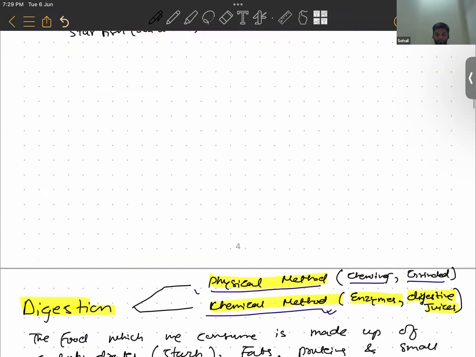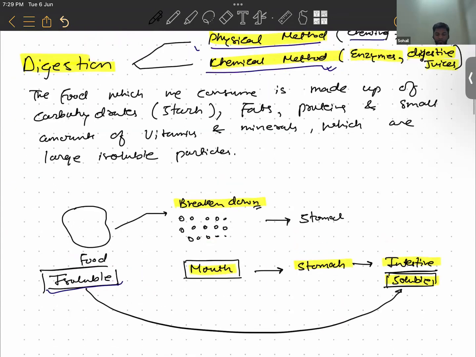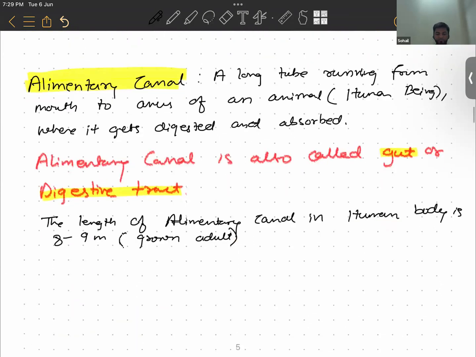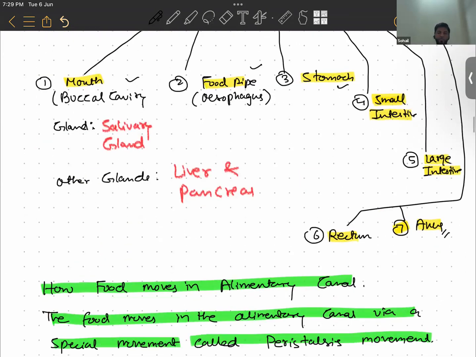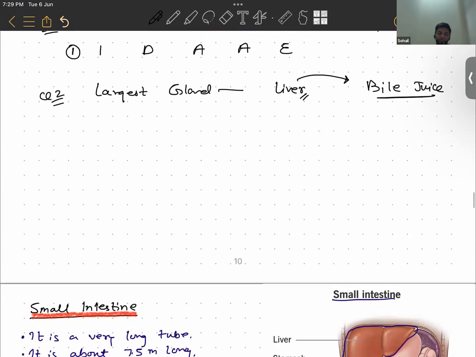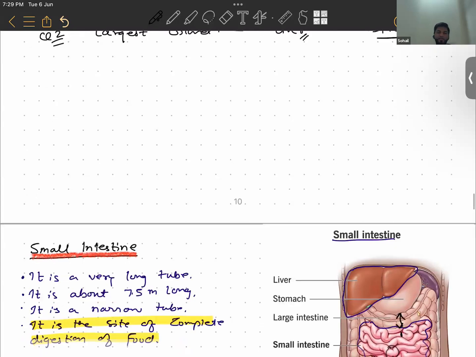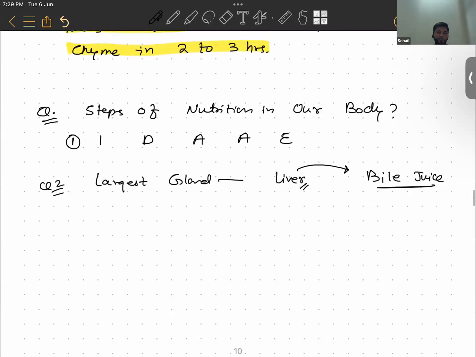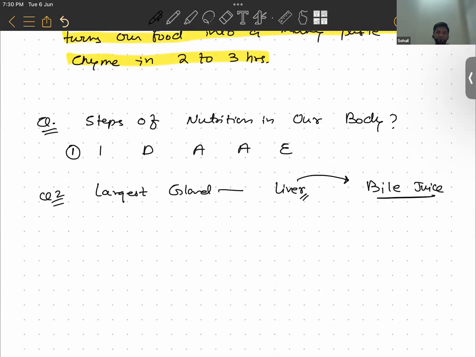Okay. So in the alimentary canal, which is the longest part? Small intestine. All right. And how many glands secrete their juices in the alimentary canal? What are they? Question is to both of you. You both are supposed to answer. It is the largest gland, liver. Liver secretes bile juice. It is stored in the gallbladder.